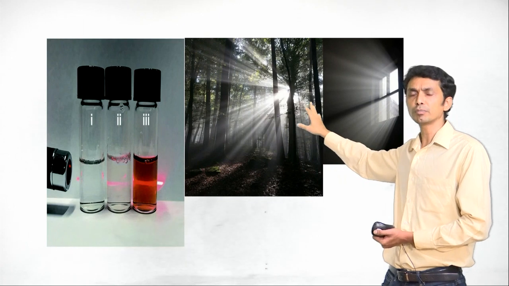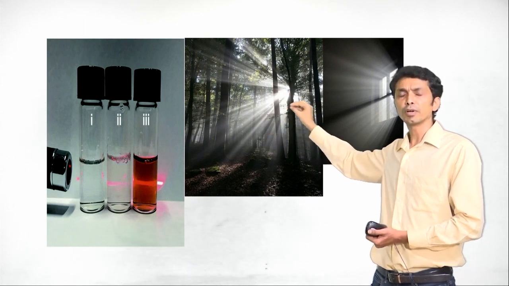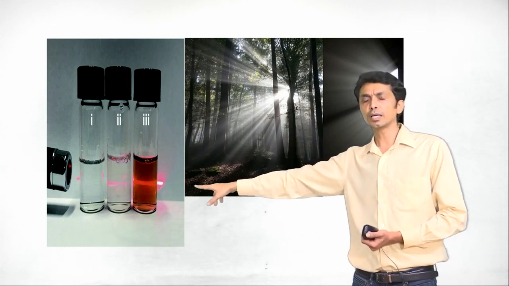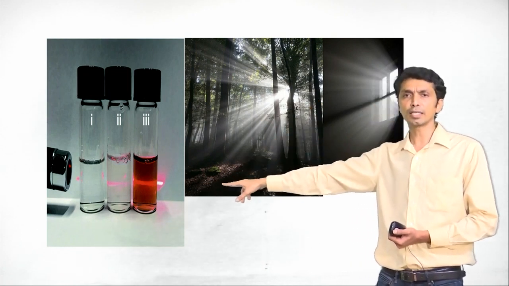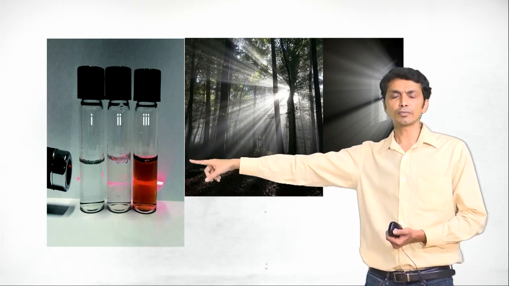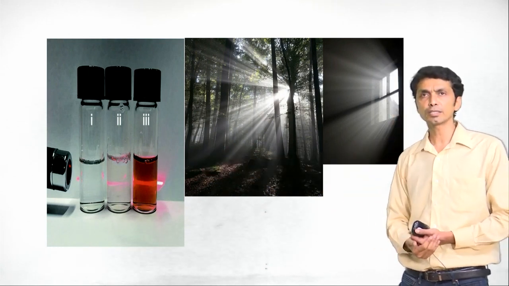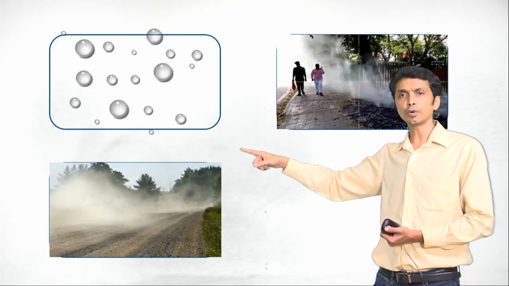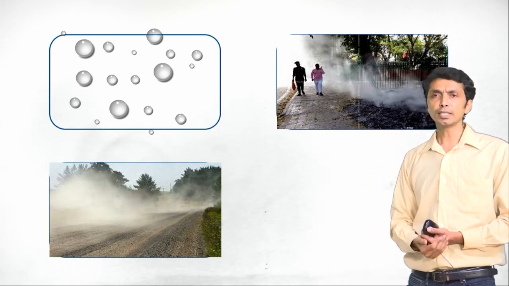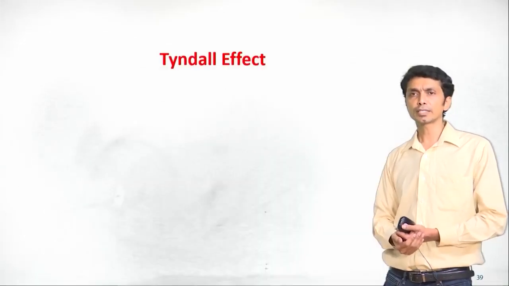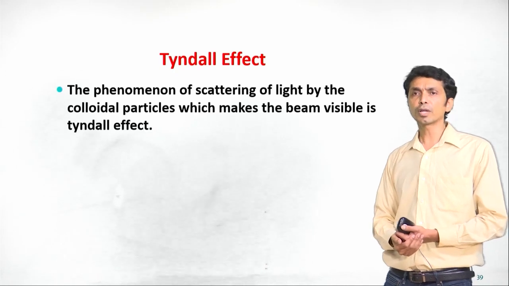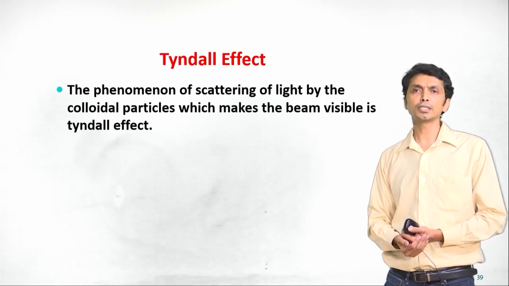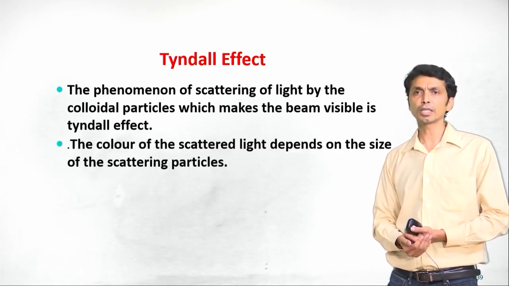Here we are able to see the path of the light because of the particles which are present in the atmosphere. In the other two samples, we are able to see the path of the light because they are colloidal solutions. The first one is the true solution where the path of light is not visible. We have seen that due to smoke, water molecules and dust, we can see the path of the light when it is traveling. So, the phenomenon of scattering of light by colloidal particles which makes the beam visible is the Tyndall effect. Here the path of light is visible.